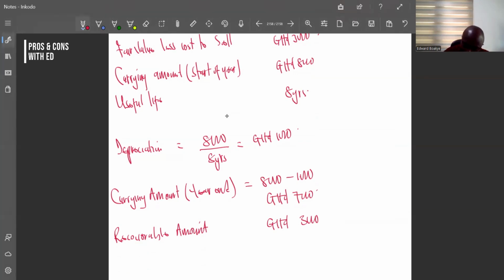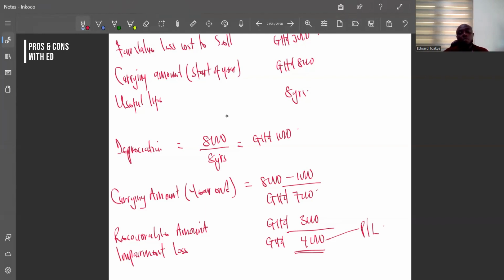We can see that the carrying amount is higher than our recoverable amount by how much? 4,000. The difference is 4,000. So impairment loss is 4,000. And this impairment loss will have to be treated in our profit and loss.